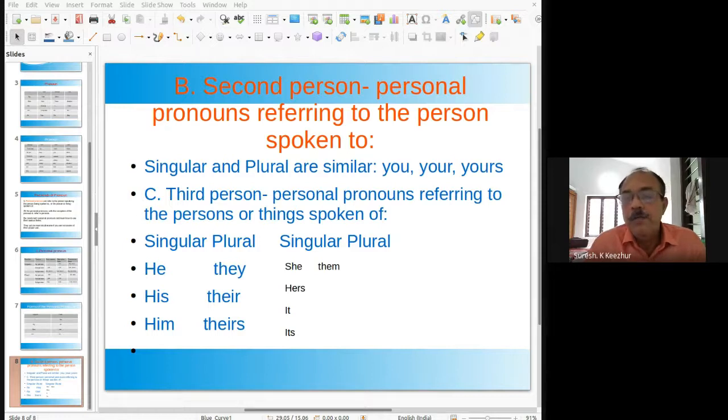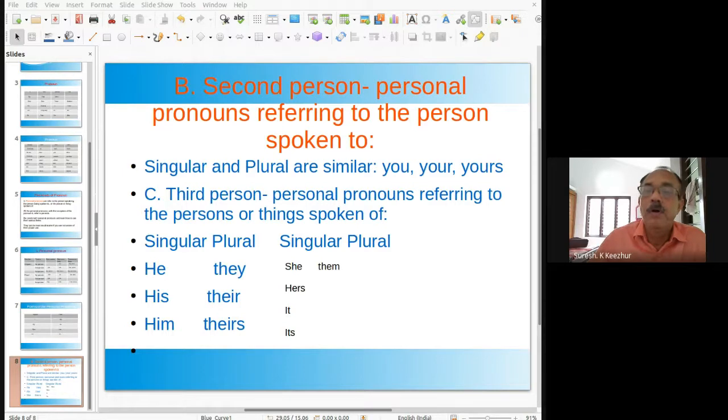Who is used when the antecedent is a person. If the noun subject is a person, the relative pronoun who is used. That is used to refer to either persons or things. That can be used for persons or things. These are the five classifications of pronoun. I will give you some exercises later so that you will get an idea, and we may go to the next word class.